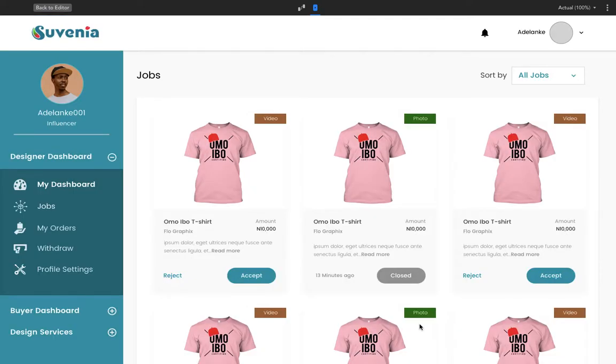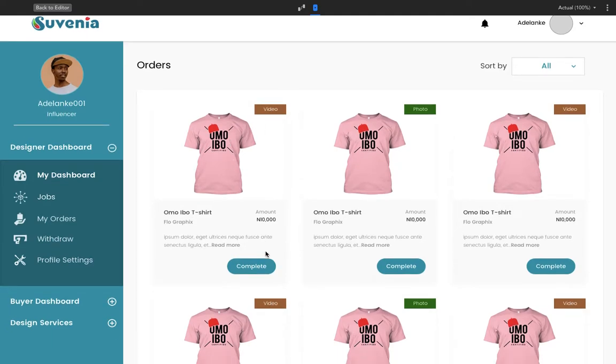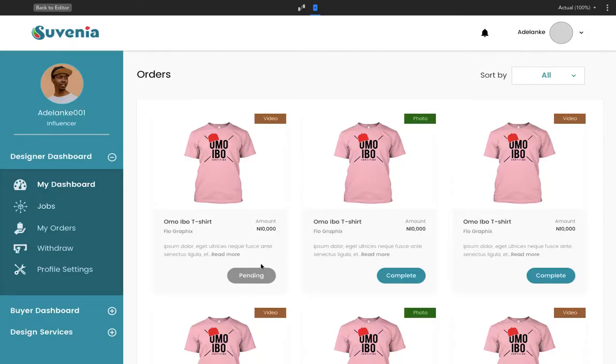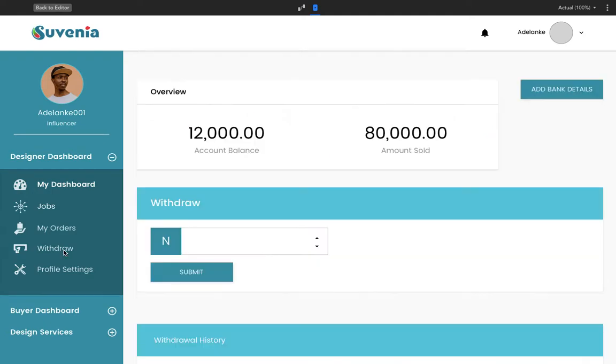Then once they click accept, the job moves to their own order page, where they see the level of the job. Once they've completed that task, whether it's a video to be done on Instagram or a photo to be posted on Twitter, they come here to mark the job complete, and then provide the link for that particular task. Once they submit, the job moves to pending, awaiting confirmation from the seller. And once both sides have agreed, the earnings move to the influencer's account, where they're able to withdraw from.